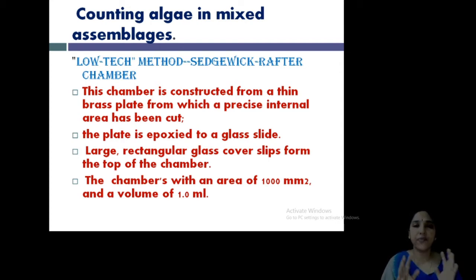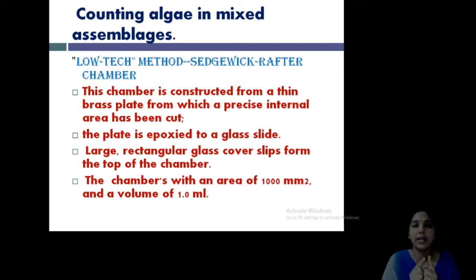So the very common method, a low-tech, low-cost method that we prefer, is the Sedgwick Rafter chamber, SR chamber or SR cell in brief. These actually look like a slide, the slide that we use in the practical session. In your last semester, you used glass slides, on which you kept your specimen and looked under the microscope. So it looks somewhat like a glass slide.